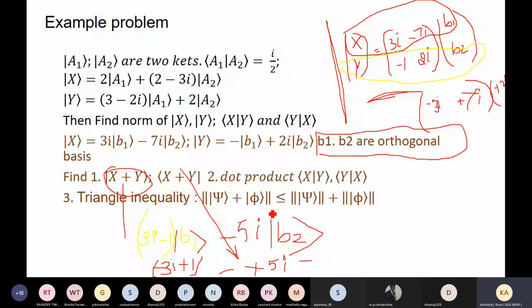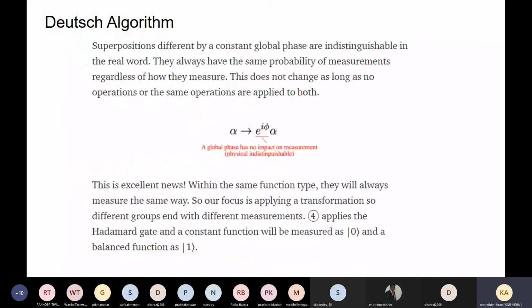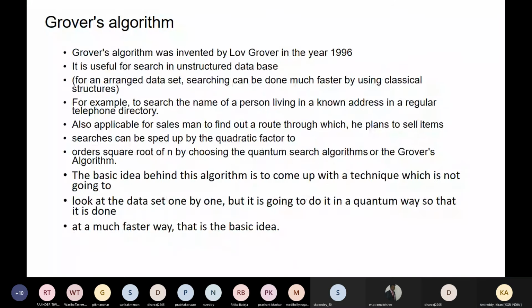So you can see that this law holds good for any states. Hope it is clear. I'll go back directly to Grover's algorithm.